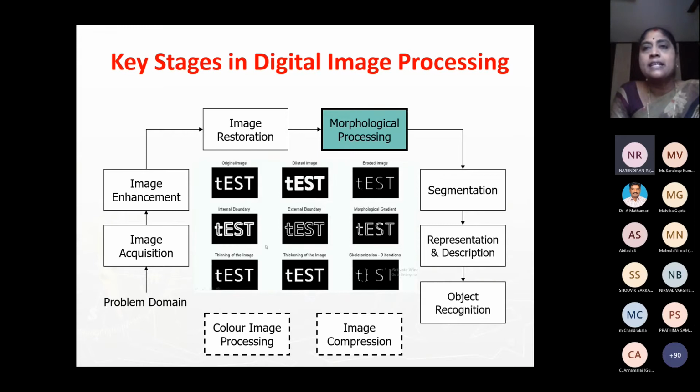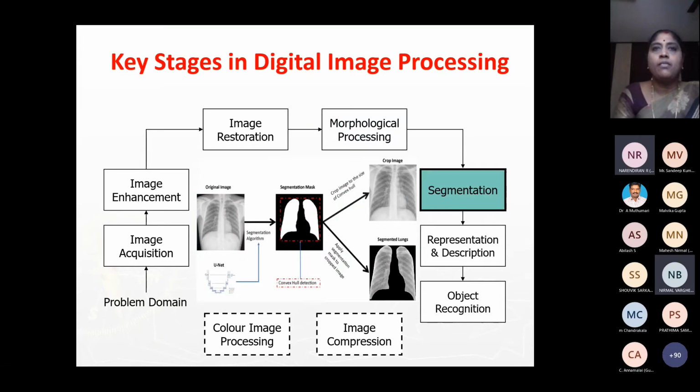And next is segmentation. As you can see, this is the original image where I have to segment the lung region alone. So I want this portion alone, and this portion alone. First I'm creating an atlas, then I'm going to superimpose that on the lung image, and then I'm going to get back just the atlas portion along with the original ribs. Can you see how beautifully the lung region has been segmented?